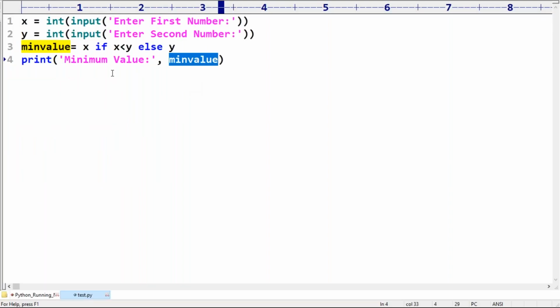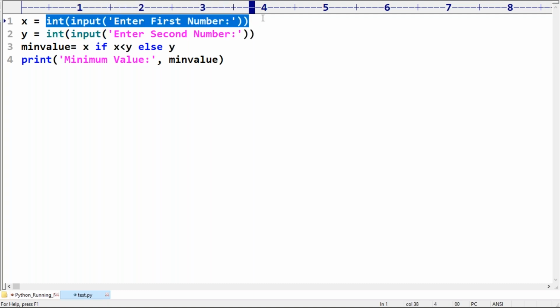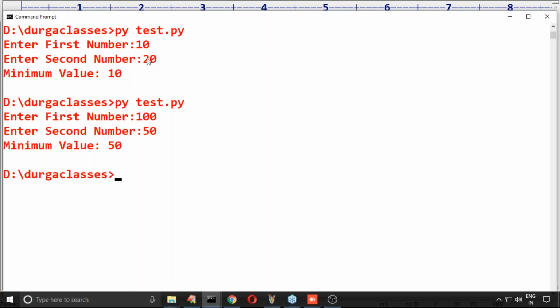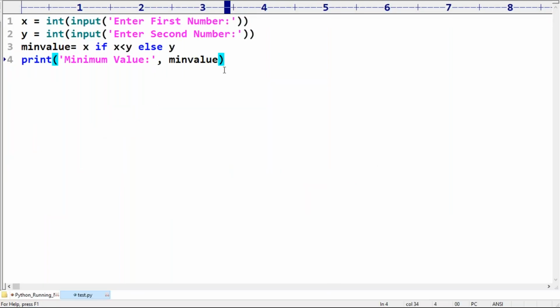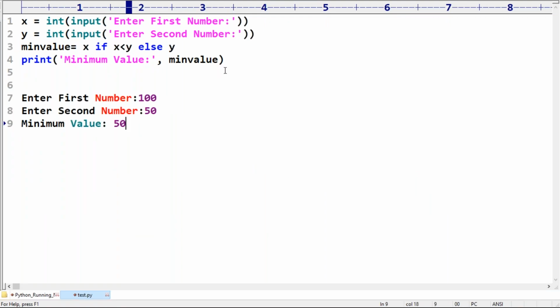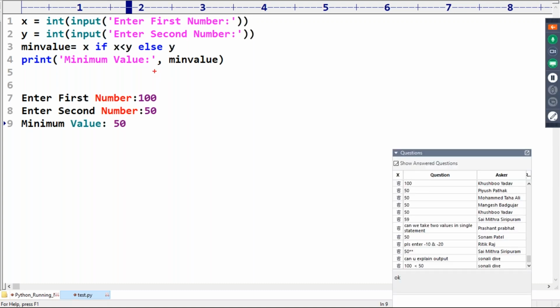Yes, this is what we have. Can we take two values in a single statement? Yes, there is a possibility. For that, there are input and output statements, and we will talk about that there. As of now, it is related to how to read only one value. We can go to the ground level, but more than that is not recommended.